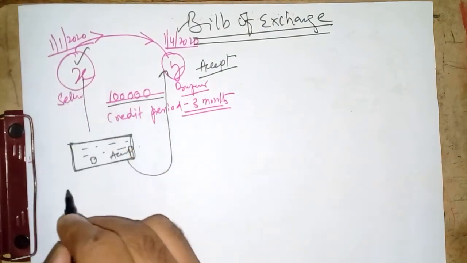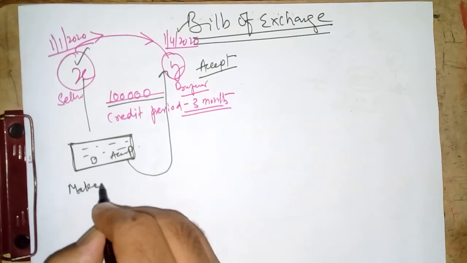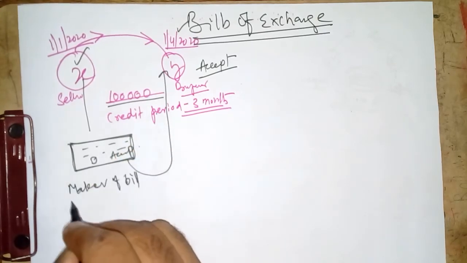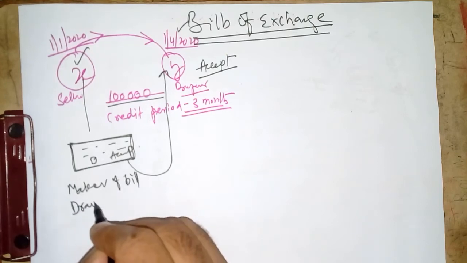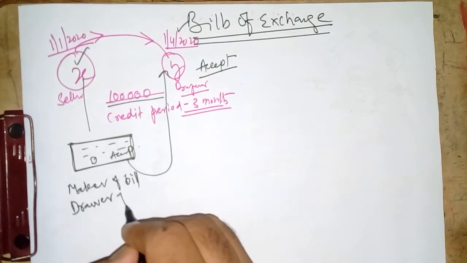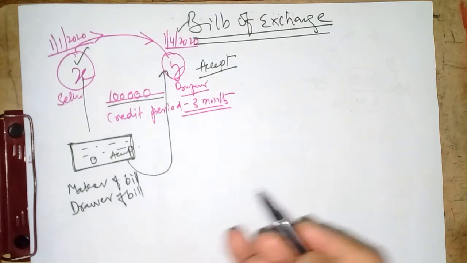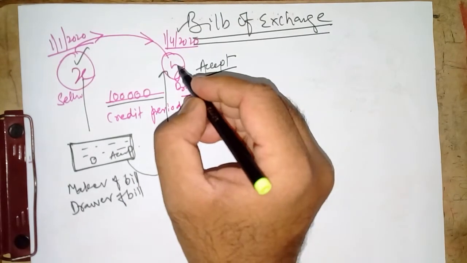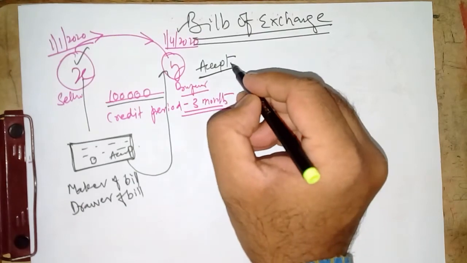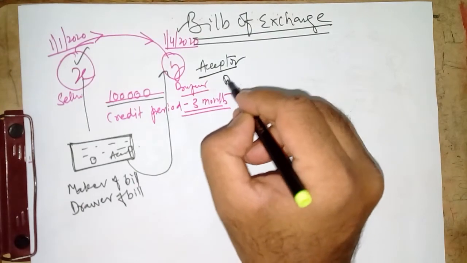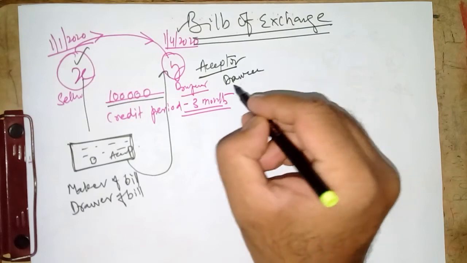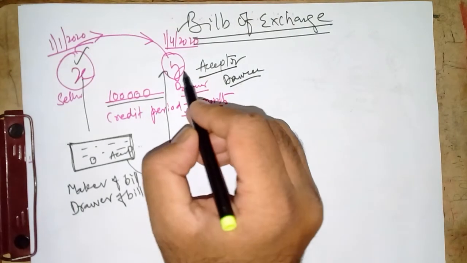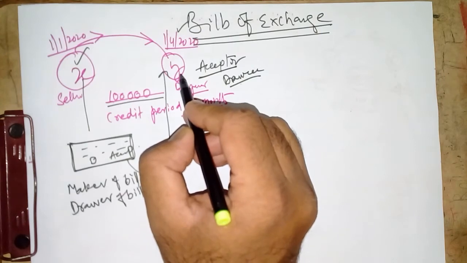So X here is called the maker of the bill or drawer of the bill, and it is sent to Y. Y is the acceptor or drawee of the bill, right, in accounting terminology.